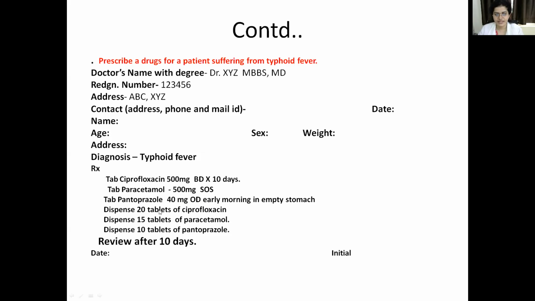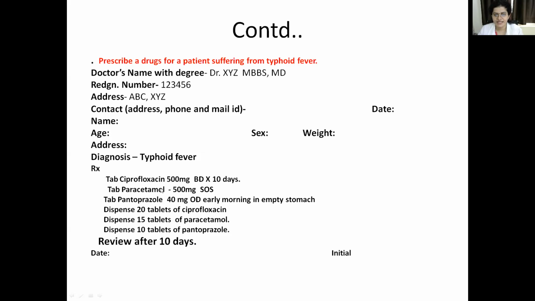So dispense 20 tablets of ciprofloxacin. Dispense 15 tablets of paracetamol. And dispense 10 tablets of pantoprazole. So these are the directions to the pharmacist, where you are going to buy the tablets.